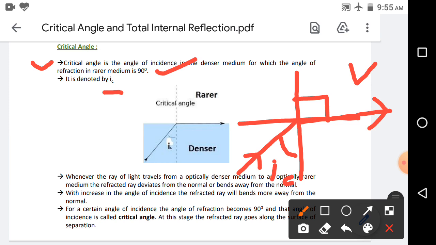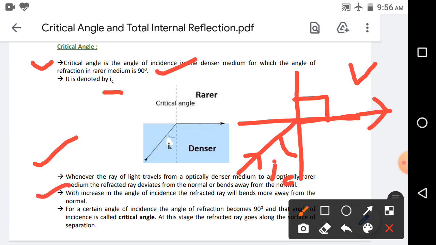It is denoted by i_c. Whenever the ray of light travels from an optically denser medium to an optically rarer medium, the refracted ray will deviate from the normal, or bend away from the normal. With the increase in the angle of incidence, the refracted ray will bend more away from the normal.